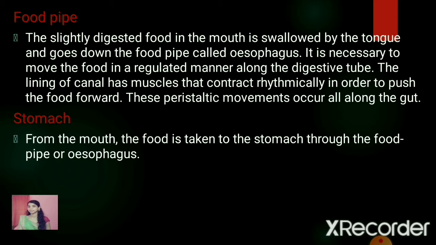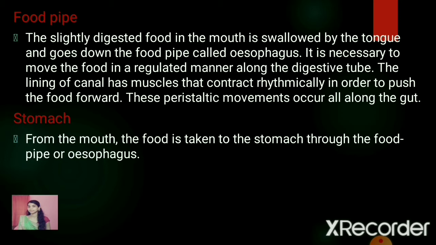The walls of this esophagus have muscles which contract and relax alternatively. It is necessary to move the food in a regulated manner along the digestive tube. And when the slightly digested food enters the esophagus, the walls of the food pipe undergo contraction and relaxation which pushes the food into the stomach.